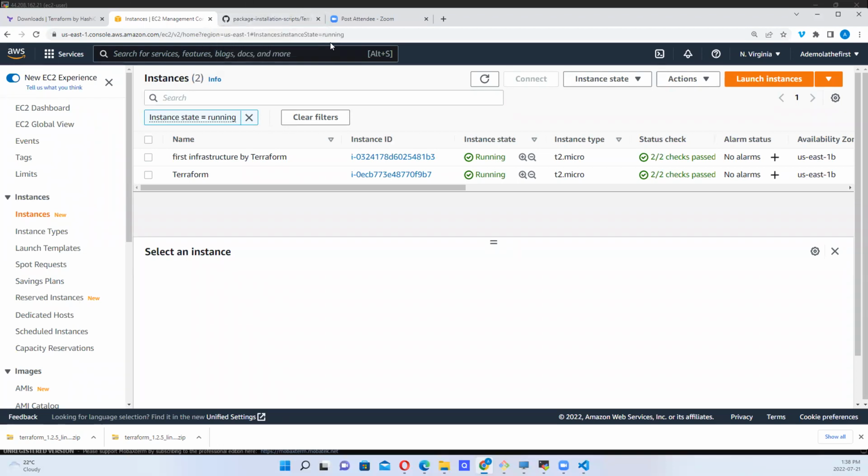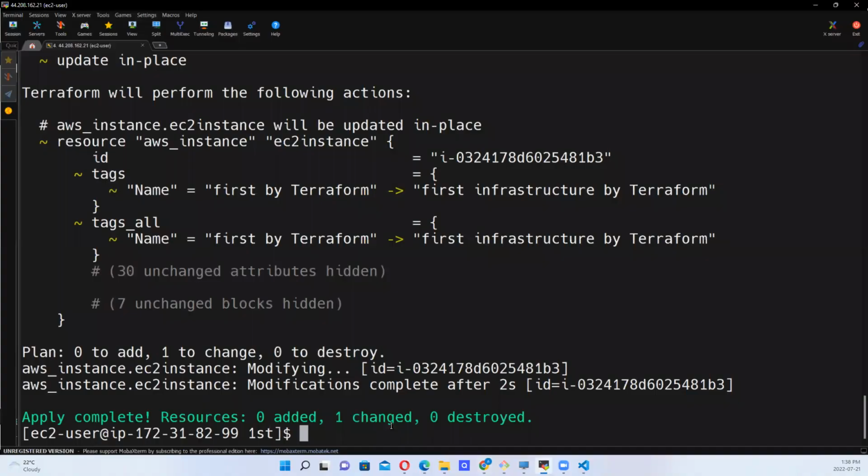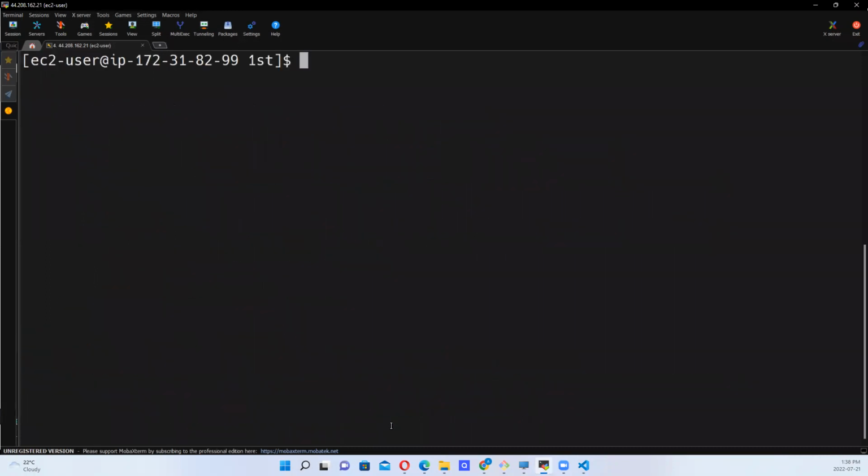So you want to use a command in Terraform to get this done. Let's clear this. That command is terraform destroy. So use terraform destroy.